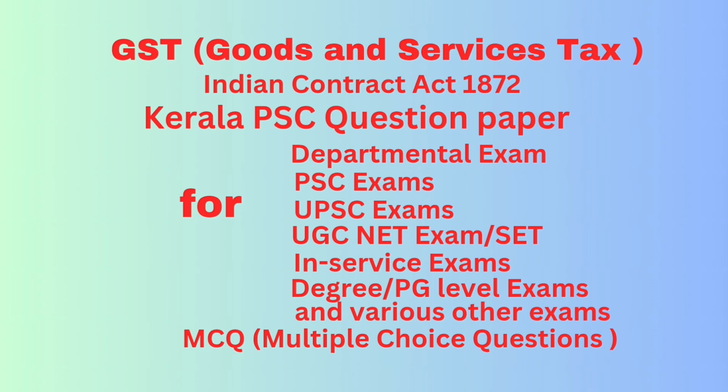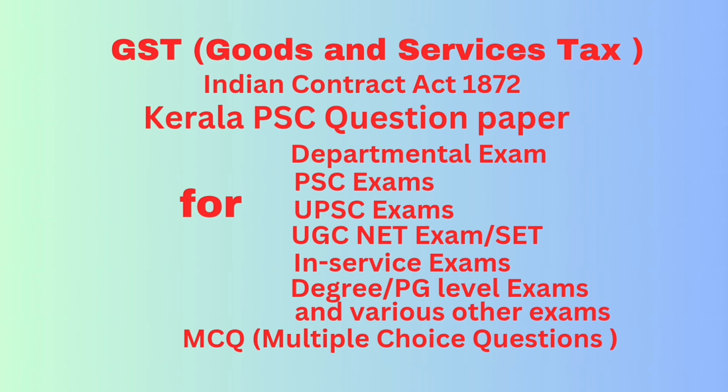Question number 61. The dash under section 49 subsection 1 shall be maintained for each person liable to pay tax, interest, penalty, late fee, or any other amount on the common portal for crediting the amount deposited and debiting the payment therefrom towards tax, interest, penalty, fee, or any other amount. Answer: electronic cash ledger.